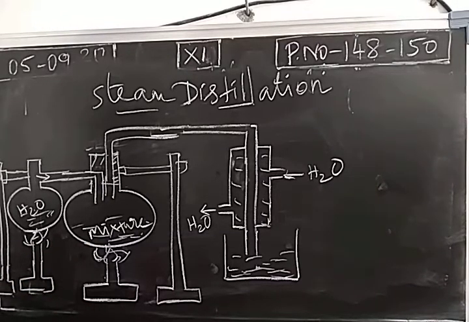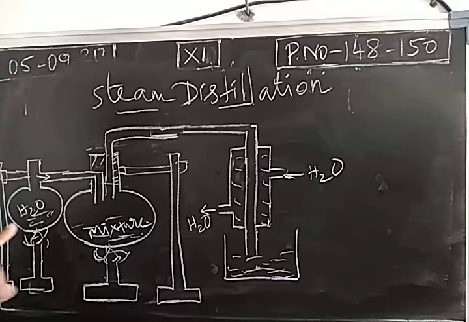The major aspect of steam distillation is the organic compound. The liquid component should be a stable one. The organic compound should not dissolve in steam, and its vapor pressure should be high. The vapor pressure should be high at 373 Kelvin, because the boiling point of water is 100 degrees Celsius or 373 Kelvin.